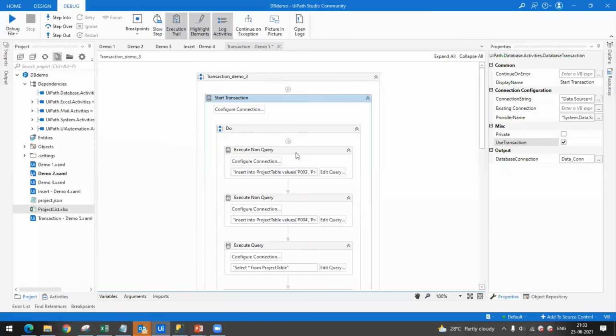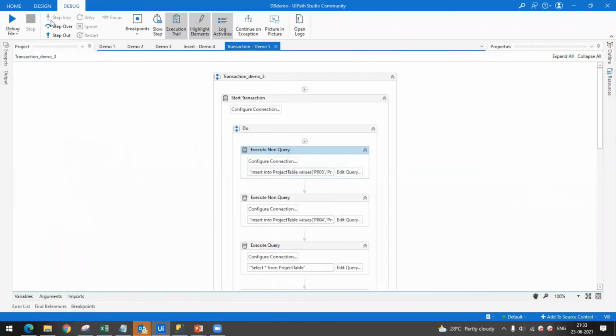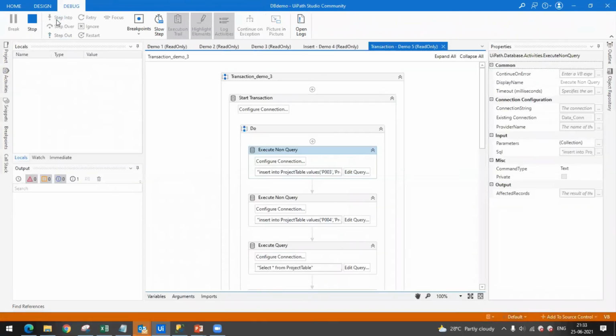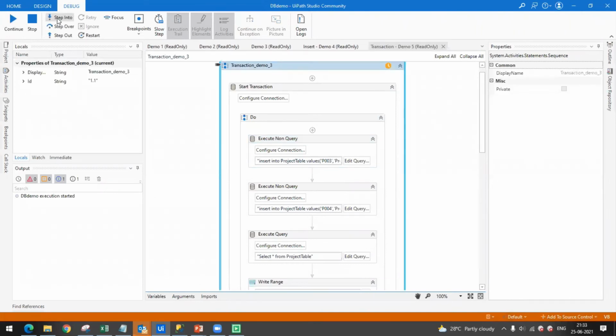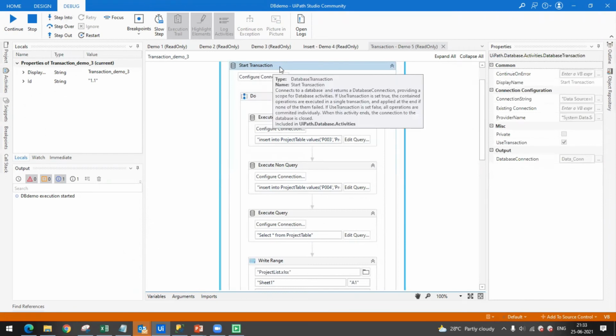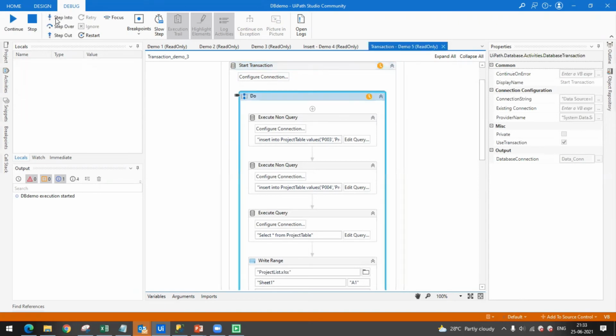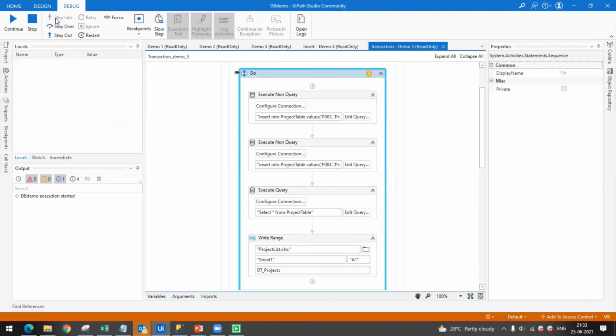Next, let me run this transaction code. If you see here, I have not taken any connect activity, because by default Start Transaction will create an application scope for the rest of the activities. Its output is the same as the connect activity: data connection is the output of Start Transaction. That data connection I will be passing to the child activities.